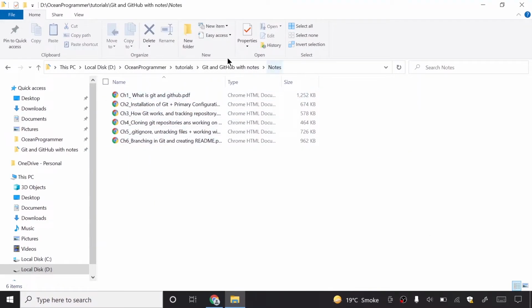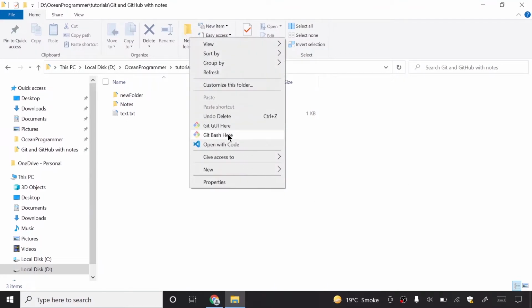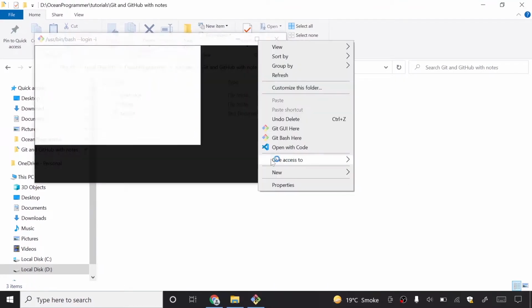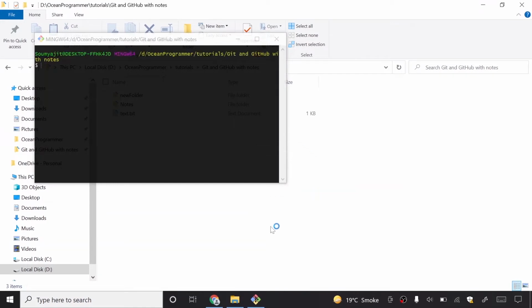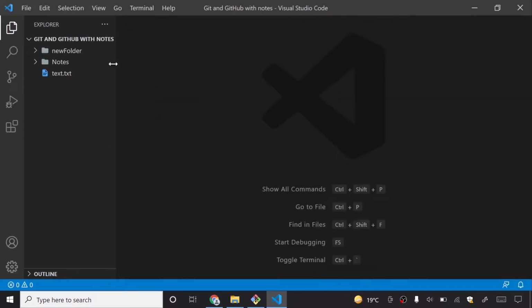Each and every note is here. So I will just right click and open Git Bash here, and also open my VS Code inside this folder. It takes a little bit of time depending upon your hardware, so there is nothing you can do about it.